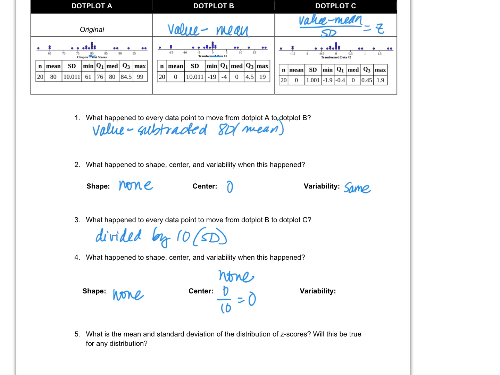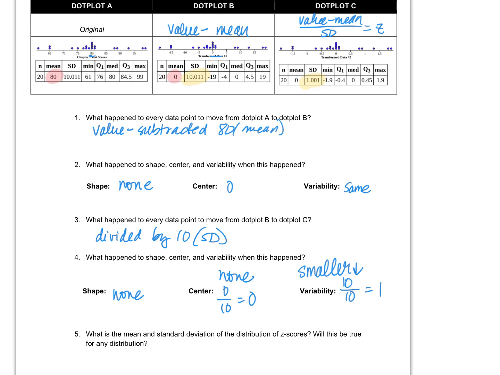Variability. Did the standard deviation change? Look there. Here it's a 10. Here it's a 1. So maybe a little bit, maybe. So variability, 10 divided by 10 makes it a 1. Yes. So what did it get? It got smaller, right? Definitely smaller.